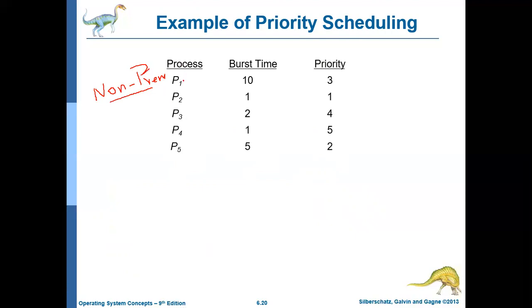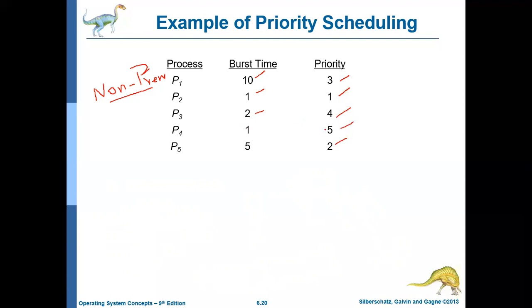So there are 5 processes: P1, P2, P3, P4, and P5, and these are the burst times required by each process, and these are the priorities. The lower the number, the higher the priority. So P2 has the highest priority, and then P5 has the next highest priority, and then P1 has the next highest priority, and then P3, and at last P4.